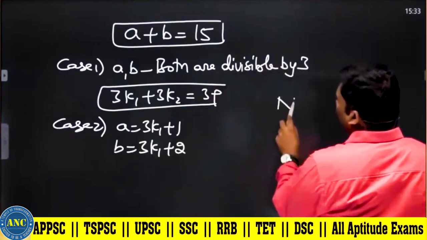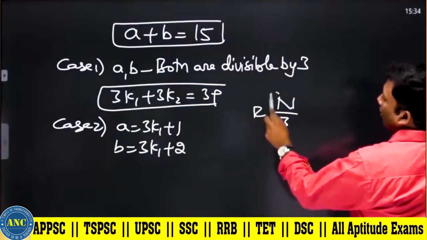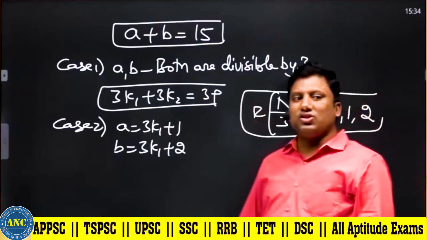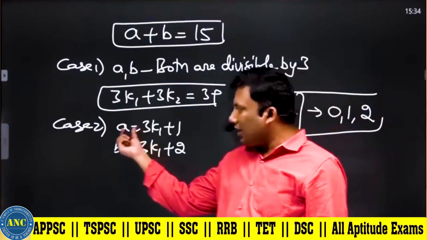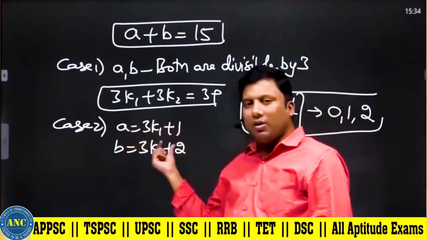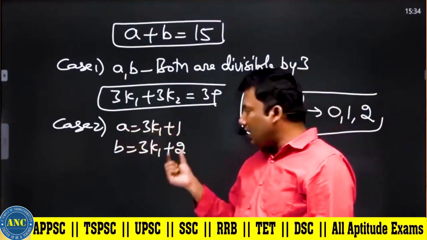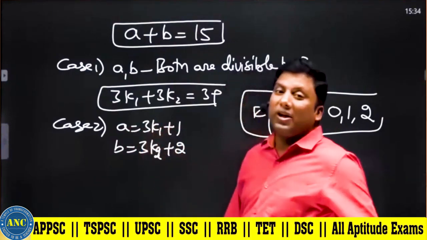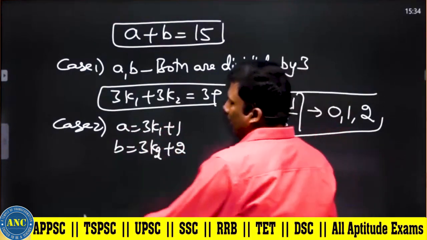When you divide a number by 3, what are all the remainders you will get? 0, 1 and 2. When you divide a number by 3, you will get the remainders 0, 1 or 2. A can give remainder 1, B can give remainder 2. Add them: 3k1 + 1 and 3k2 + 2, the sum 1 plus 2 is 3. It is divisible by 3.